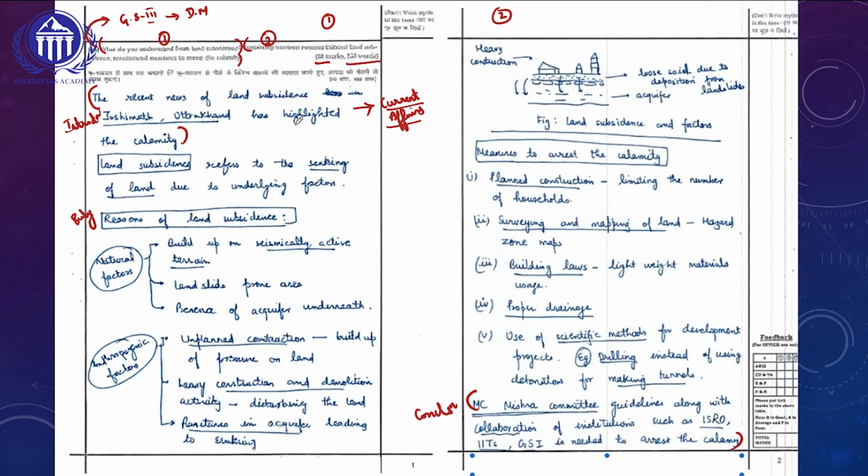Not only in the introduction, friends, even while concluding the answer also, he has brought in the relevant committee reports in the answer. This is what I will be telling: whenever we are writing a GS paper 3 answer, we need to bring in schematic diagrams, linkage with current affairs, committee reports, data. All these will be able to fetch maximum marks in the exam.